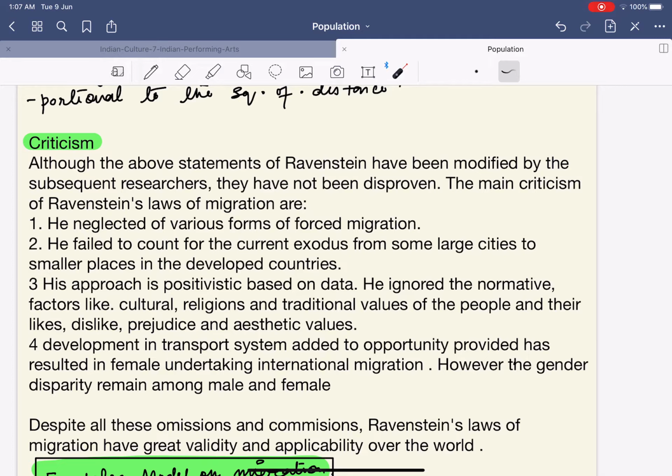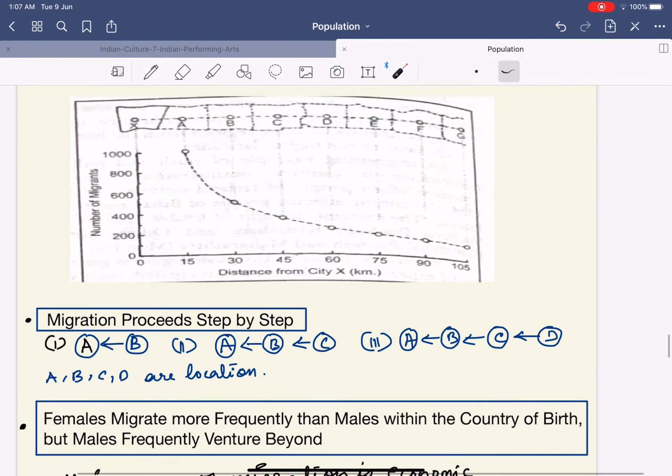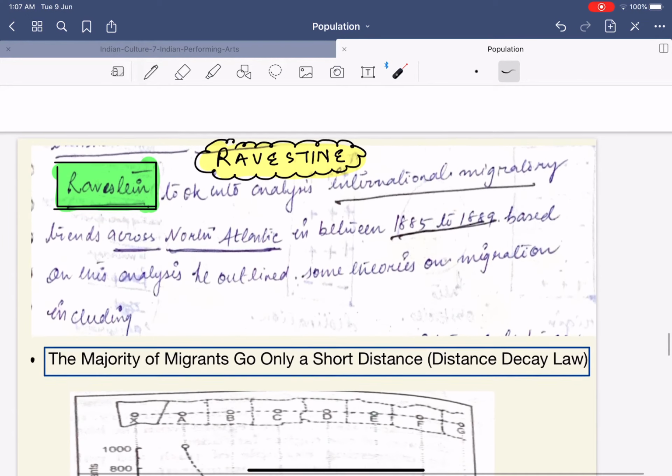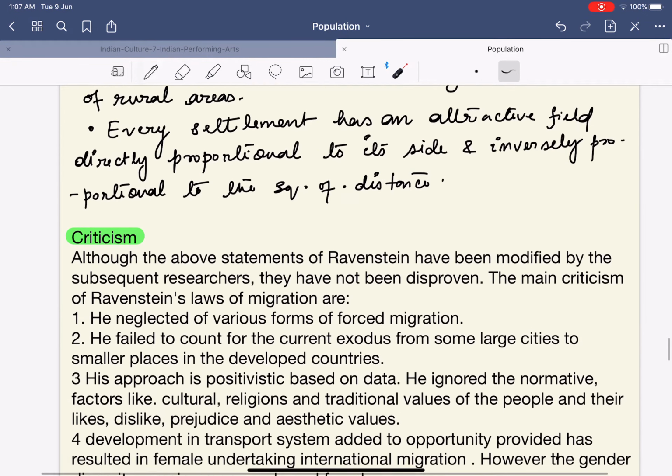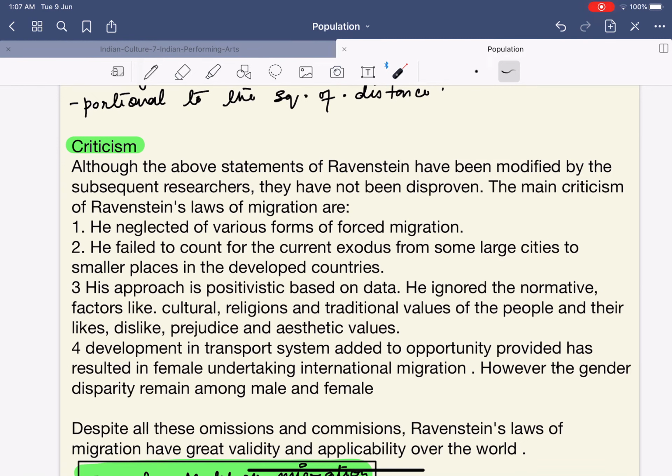So basically what happened is that the migration law that Ravenstein proposed was positivistic in nature. Means he saw that this is the pattern of the migration. But Ravenstein's pattern of migration was based on what? It was based across the North Atlantic. What is this North Atlantic? Nothing but the USA and Canada. But what happened was that he ignored the normative factors.